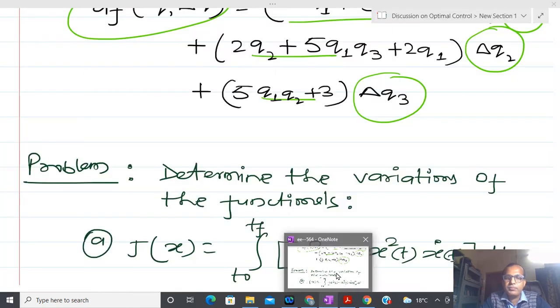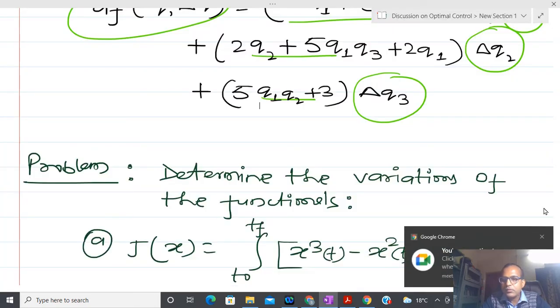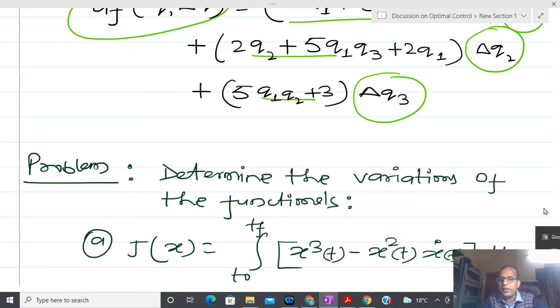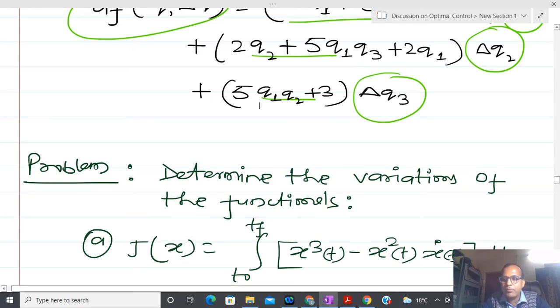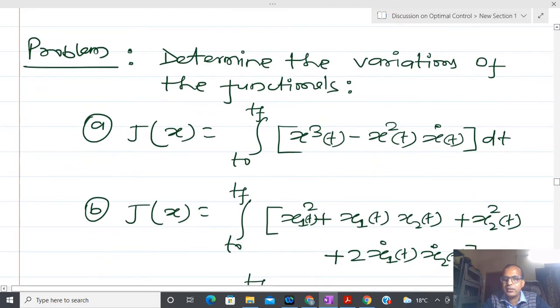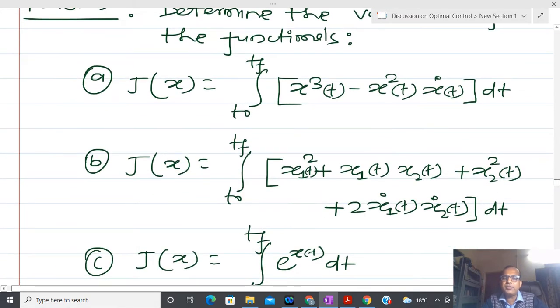Now let us come to the functional. I was talking about the differential; in the case of a functional, I am going to talk about the variation. Again, I have collected a very simple problem. Each problem has a certain message.